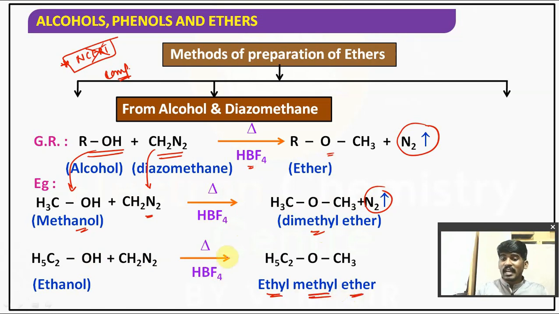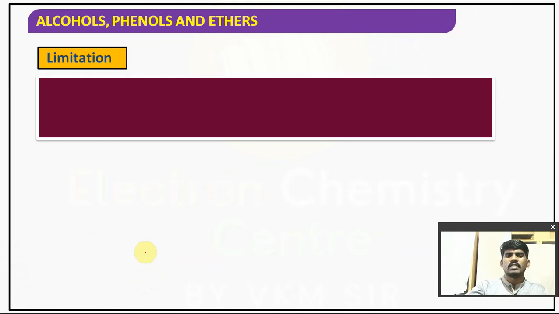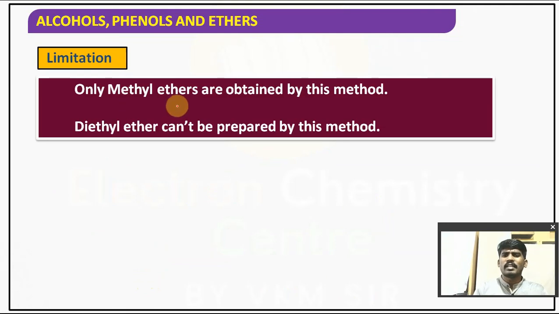But if you want to prepare diethyl ether, it is not possible. Why? Because we are taking diazomethane only. Right? In diazomethane, it is CH2, and that CH2 can be inserted over there. That is the limitation. Only methyl ethers are obtained by this method. Diethyl ether can't be prepared by this method.